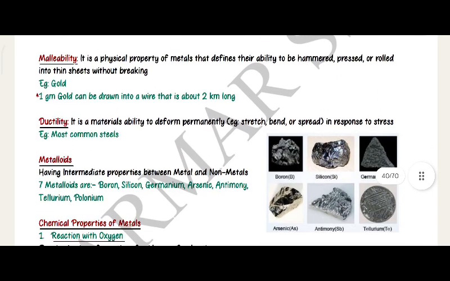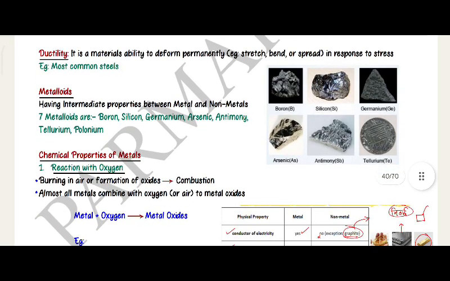Malleability: it is a physical property of metals that defines their ability to be hammered, pressed, or rolled into thin sheets without breaking. Example: gold. One gram of gold can be drawn into a wire about 2 kilometers long. Ductility: it is a material's ability to deform permanently, stretch, bend, or spread in response to stress. Example: most common steels.